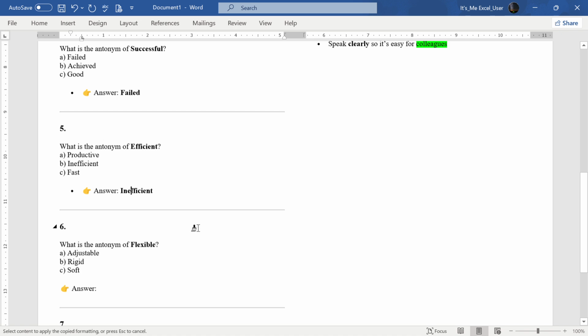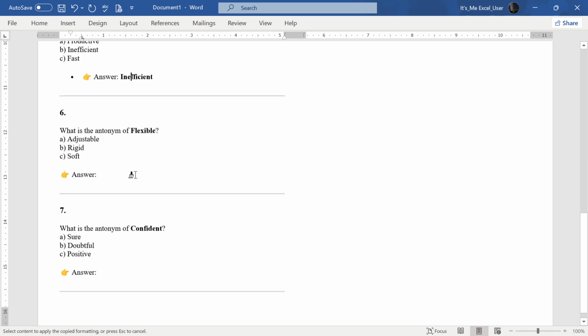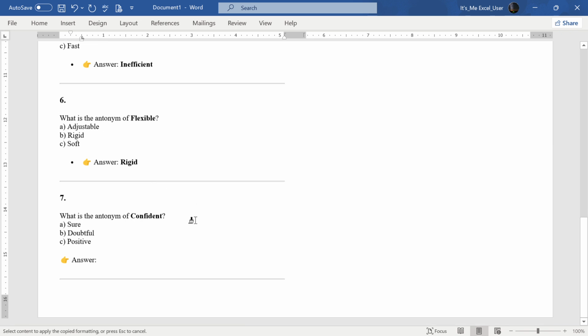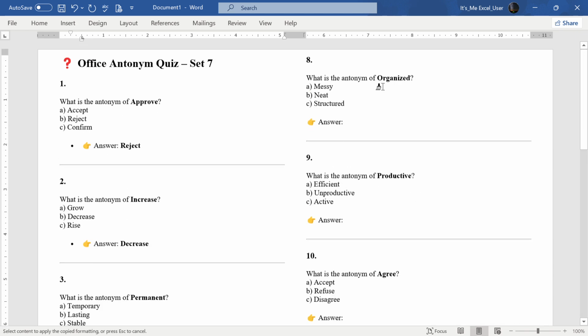Answer: Inefficient. 6. What is the antonym of flexible? A. Adjustable. B. Rigid. C. Soft. Answer: Rigid. 7. What is the antonym of confident? A. Sure. B. Doubtful. C. Positive. Answer: Doubtful.